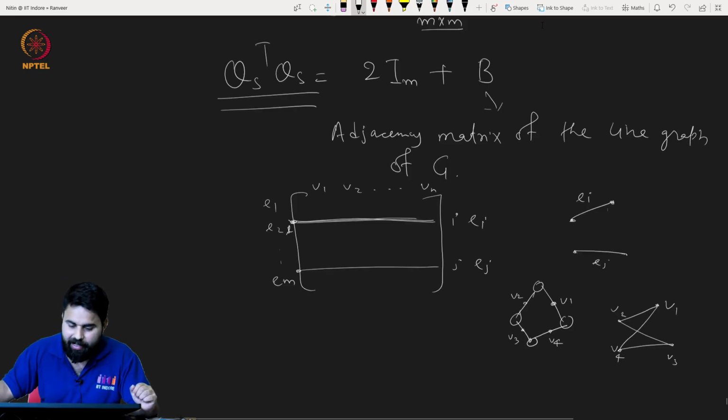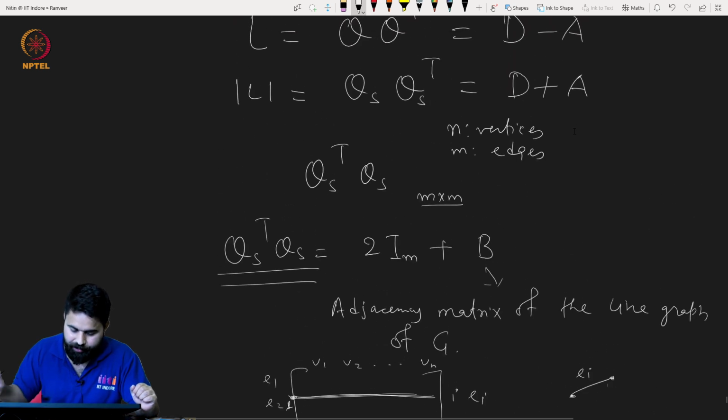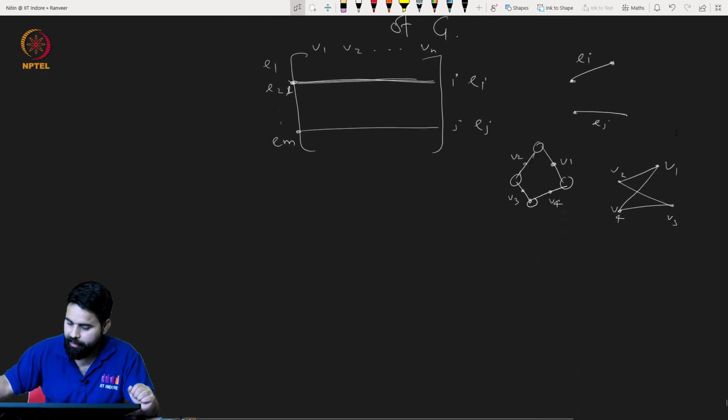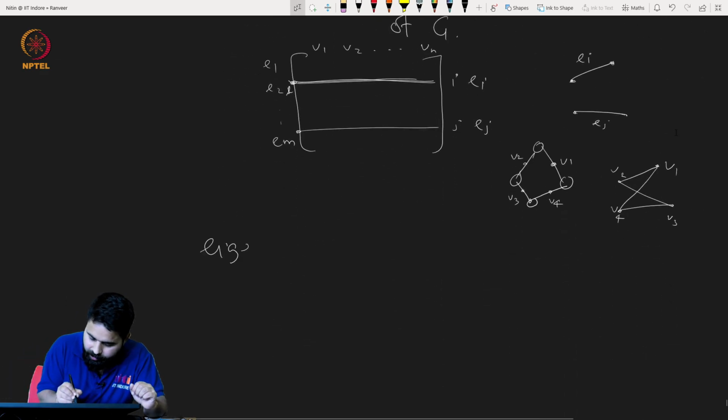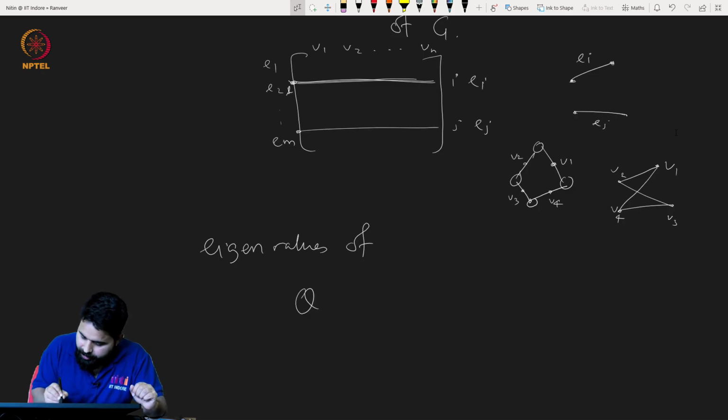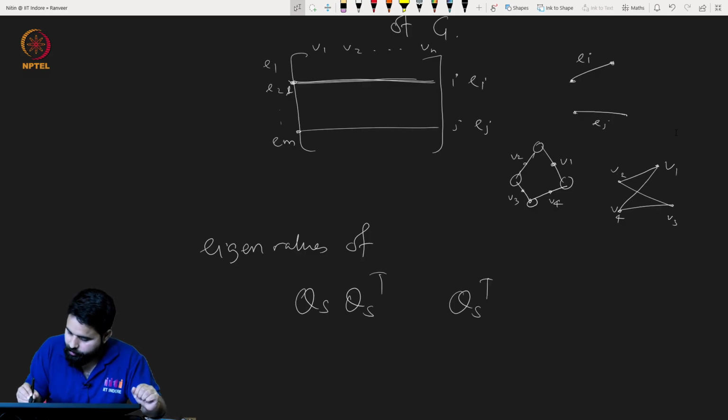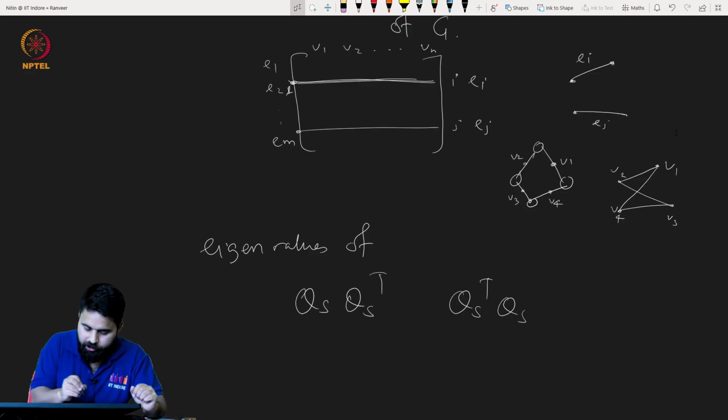Okay, very good. So what does this tell us? The eigenvalues of this matrix, L mod L, and the eigenvalues of QS transpose: in fact, the non-zero eigenvalues of QS transpose and S transpose Q are the same.